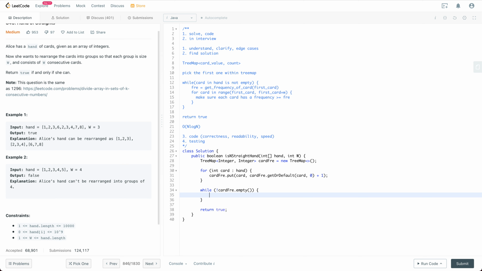Let's say this is the first card, as cardFreq.firstKey, and then the first frequency is something like cardFreq.get(firstCard).